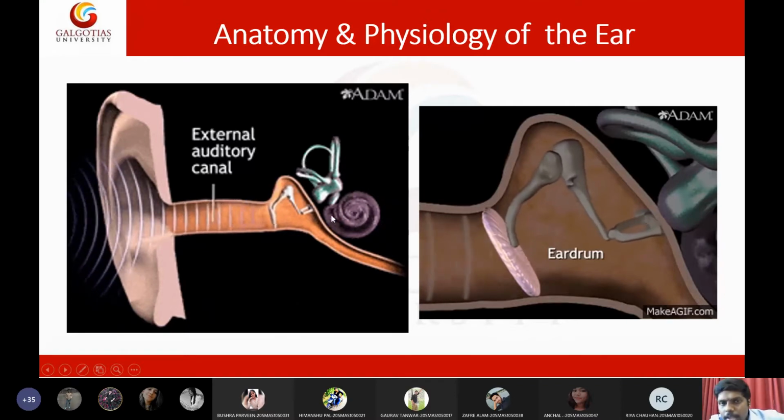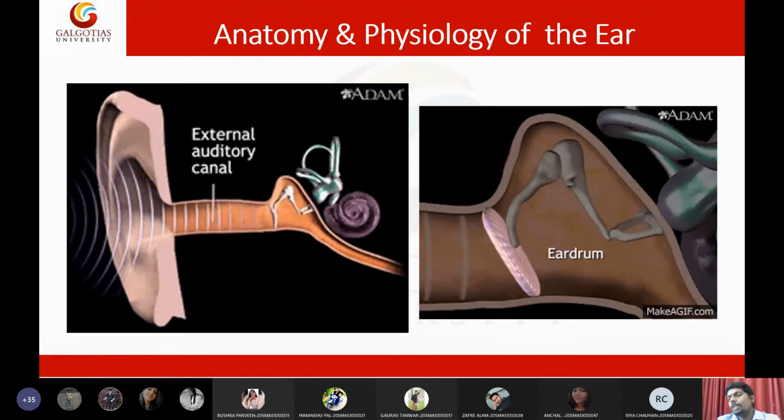In the inner ear, it has fluid with hair-like structures. When the fluid makes waves, these waves will move those hair-like structures, and those hairs will generate nerve impulses. Those nerve impulses are sent to the brain through the auditory nerves, and the brain will process it, in the Broca's area of the brain. So this is the simplistic mechanism of the ear.